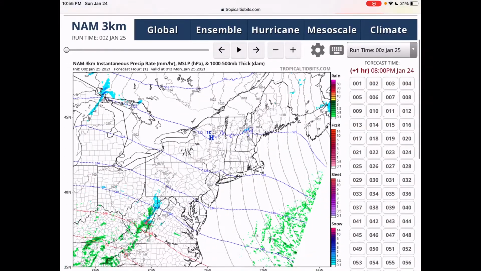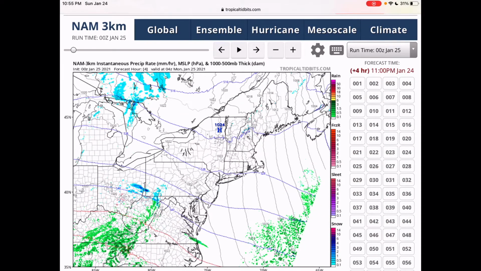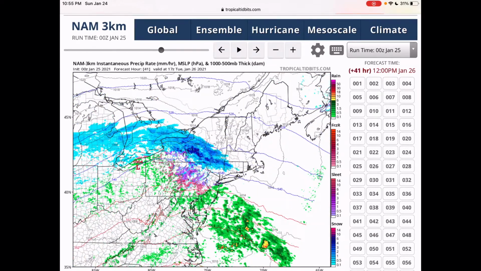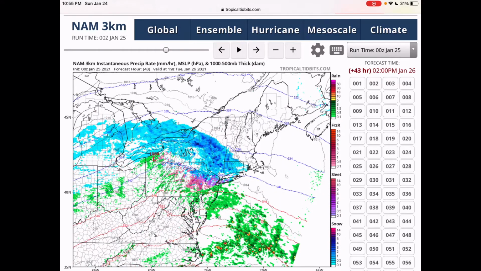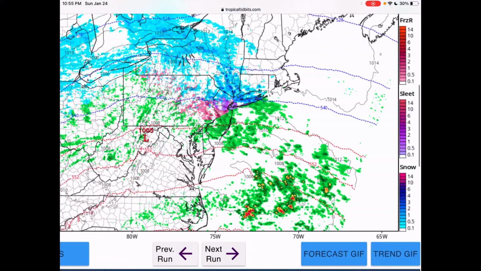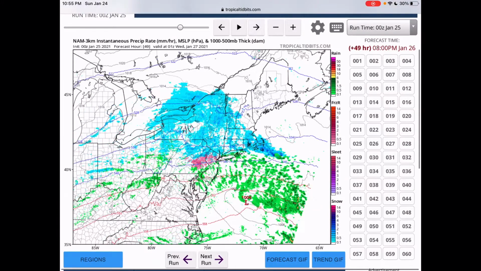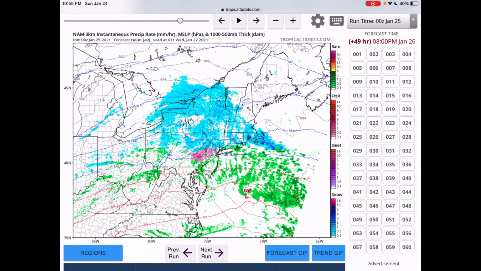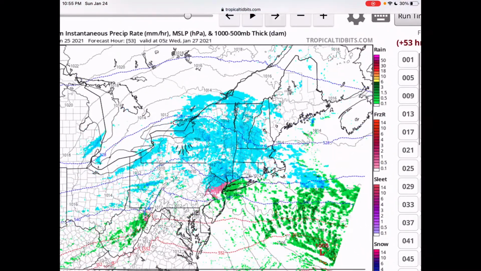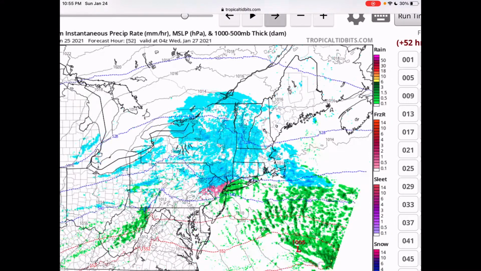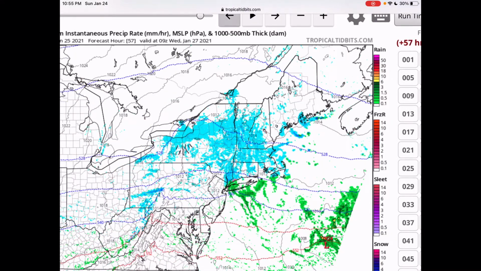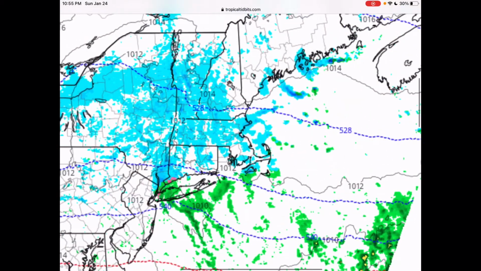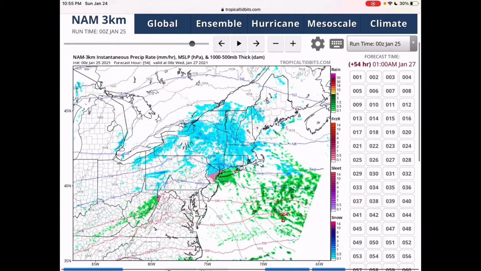Now this is the NAM 3 km model, so this is very high resolution. And this only goes out to 60 hours, so we're going to capture a part of the first storm. So here, as you could see, just like the RGEM model, it starts out as sleet and snow for New York City and then quickly changes over to rain. And it looks to be on and off rain, not fully steady rain. And then Boston starts out as snow and stays snow. You could even see some evidence of ocean effect. See that? It comes in from the ocean into the coast. That's some ocean effect rain and snow showers.